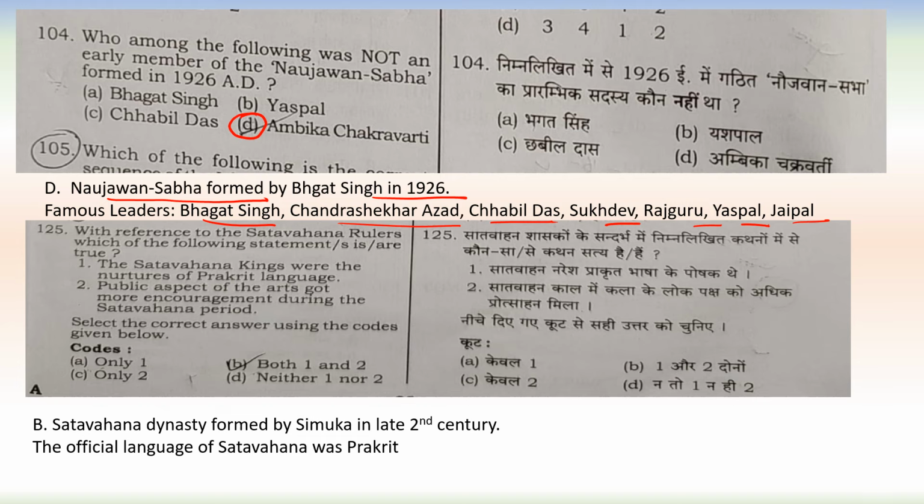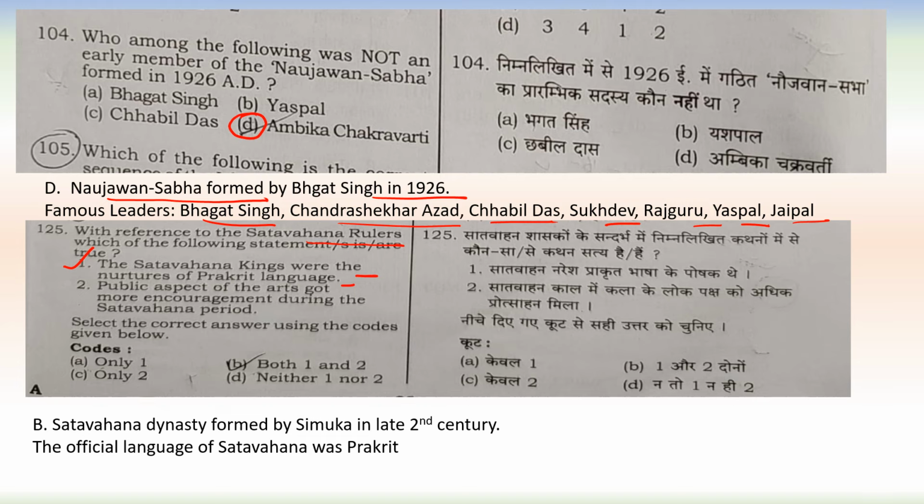Next question. With reference to the Satavahana rulers, which of the following statements are true? First, the Satavahana kings were the nurturers of the Prakrit language. This is correct.